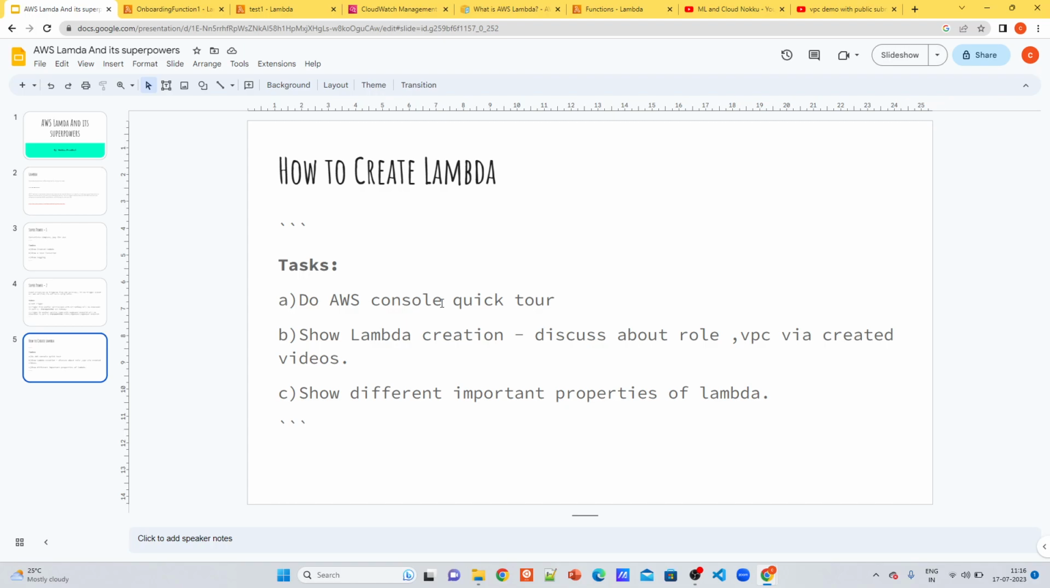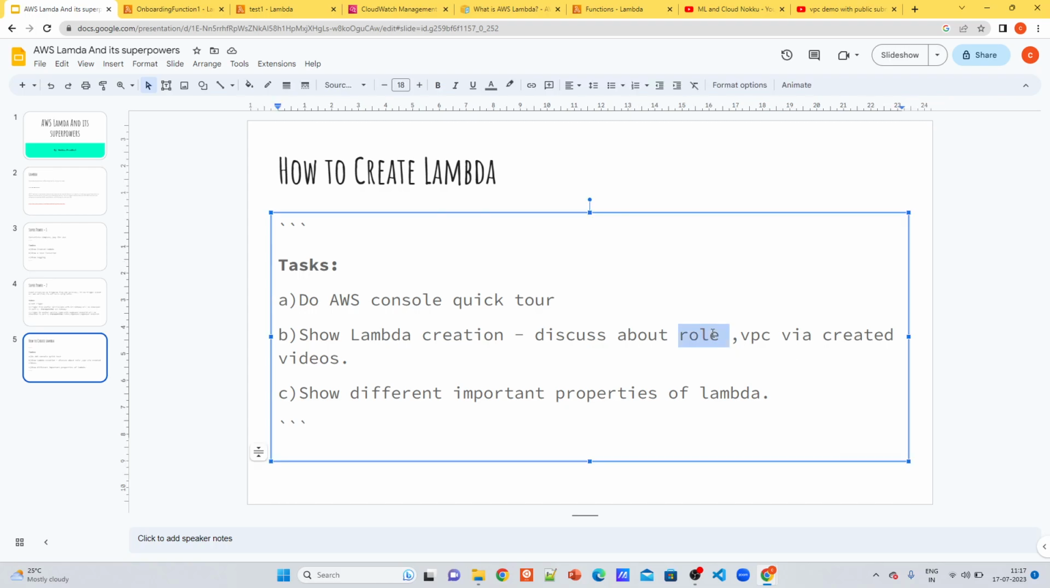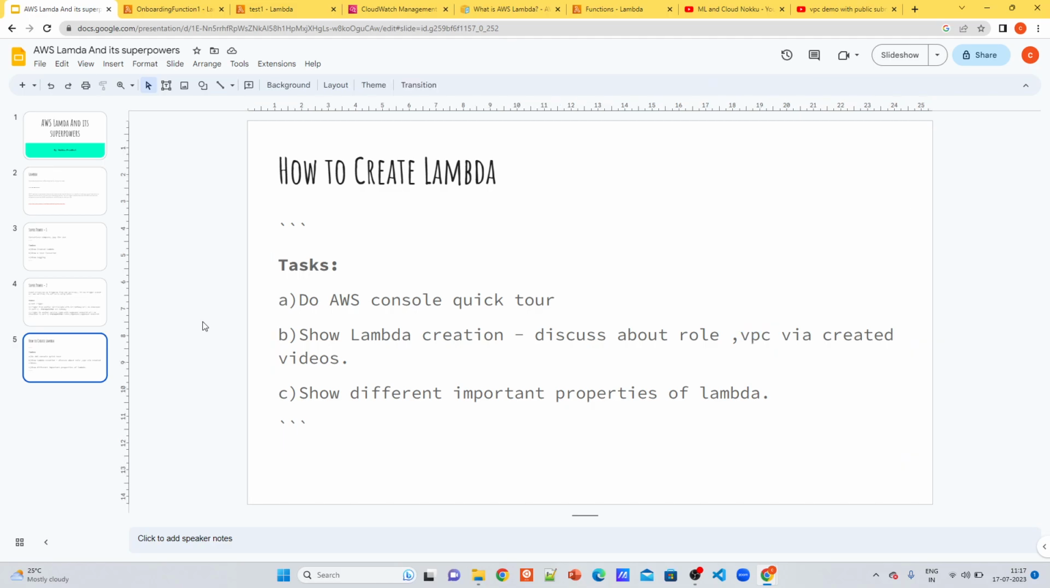So I have given an AWS console tour. The prerequisite is you need to have an AWS account, and I showed you Lambda creation, and I discussed the role and the VPC which are used for creating a Lambda. Role is nothing but permissions to be attached to our Lambda to do certain things. VPC, subnets and security groups are to give a Lambda a proper networking configuration, and I gave the references. Once the Lambda is created, I will show you different important properties and I will end the video.